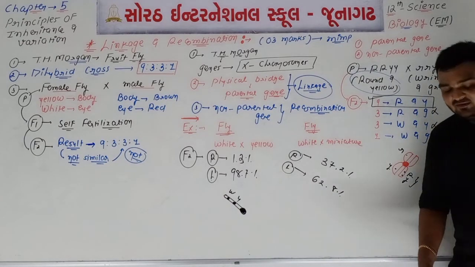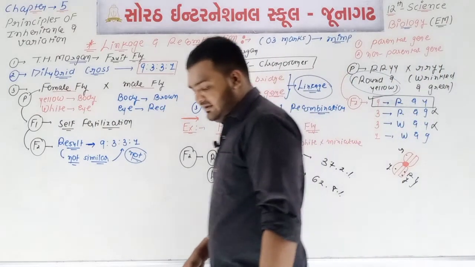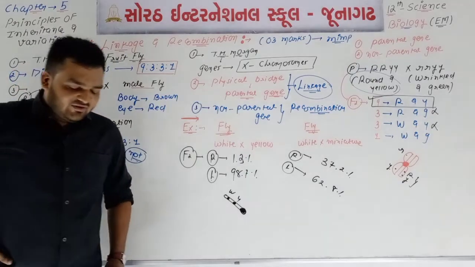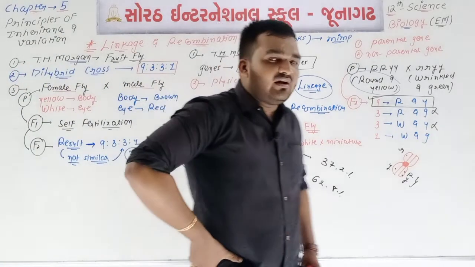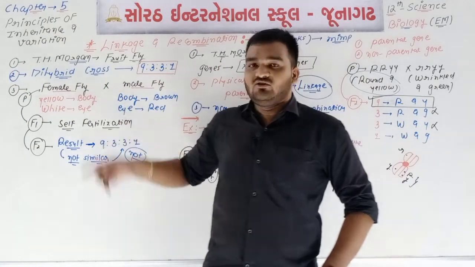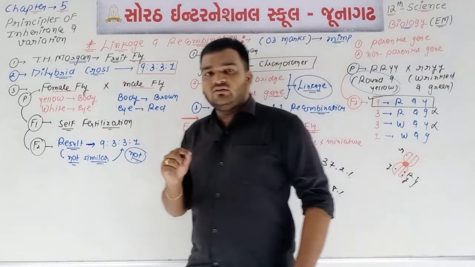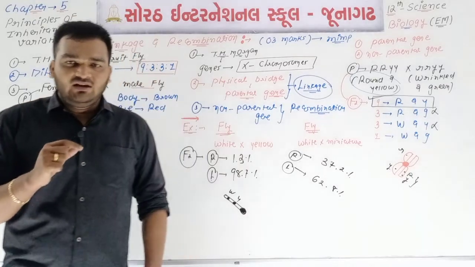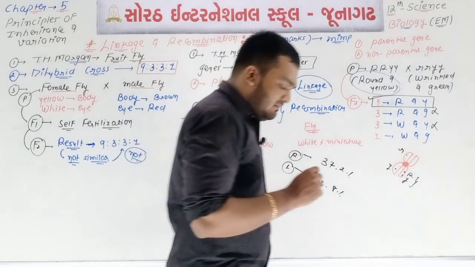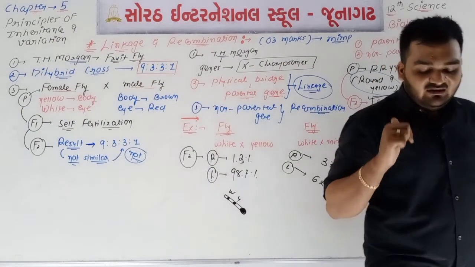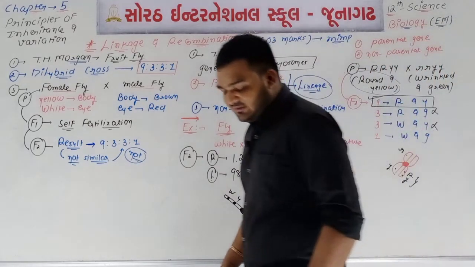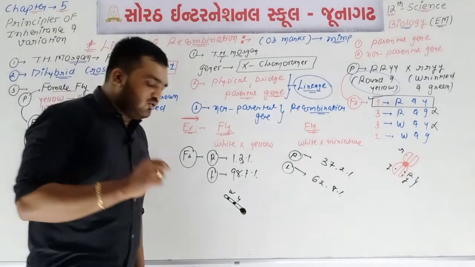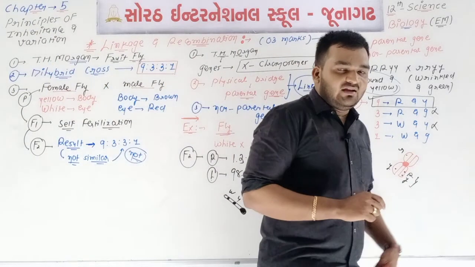Last paragraph is about Alfred Sturtevant. એક નામ છે Alfred Sturtevant. એ મોર્ગનના શિષ્ય છે, student of T.H. Morgan. Okay, he used the frequency of gene in the genetic mapping. મેપિંગ માટે એને linkage અને recombination નો યુઝ કરેલો છે for the mapping, and this mapping is used in the human genome sequential project, HGP.